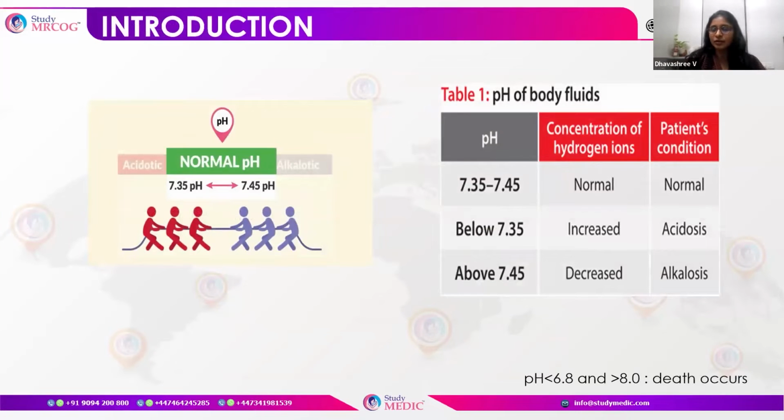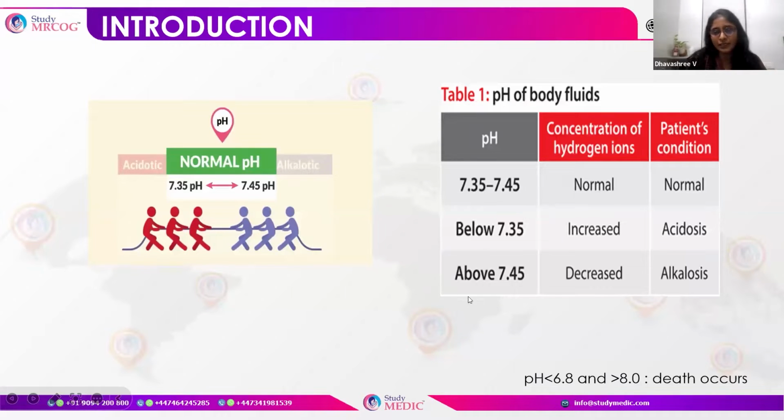We all know the normal pH for a human is around 7.35 to 7.45. This is the range at which the body fluid pH normally lies. If it is less than 7.35, it is acidosis, which is nothing but an increase in the hydrogen ion concentration.